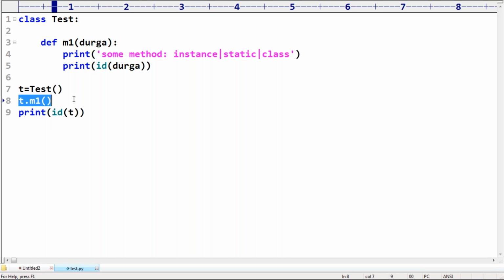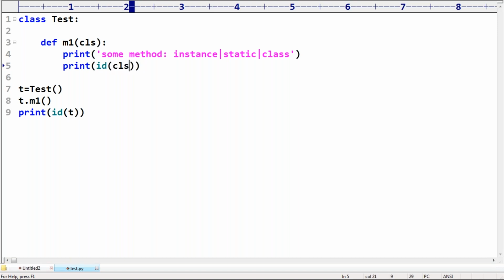Ali, are you able to understand? So here, instead of self, you are taking anything. Okay, self, sir. That's all. It is like an instance method, but is the name self mandatory? No. Any name you can use.